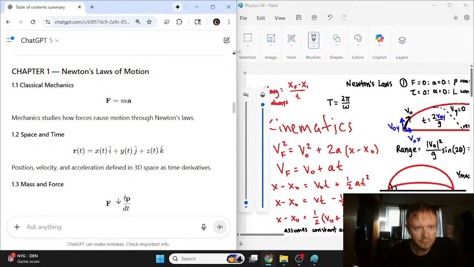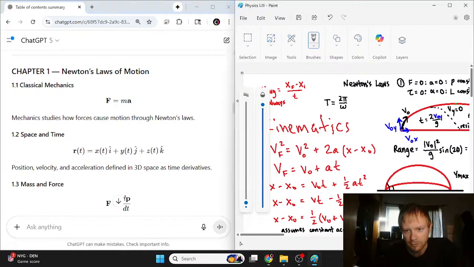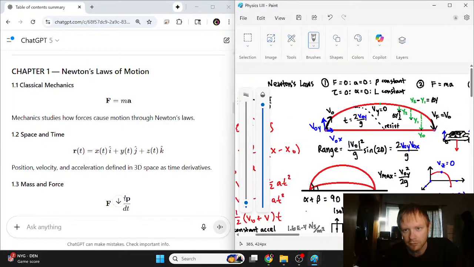I'm going to make a little review video for mechanics. We have an exam tomorrow. So the first stuff we need to cover is basically Newton's laws over here. I kind of have this little chart where I drew this all out.